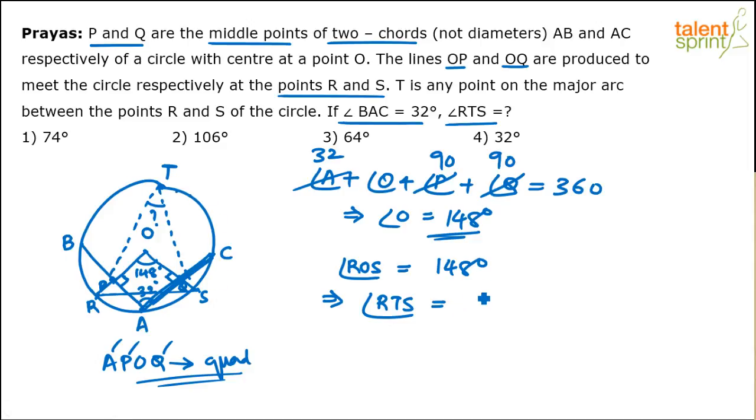So RTS will be equal to angle ROS by 2, which comes out to be 74 degrees. So option 1, 74 degrees will be the final answer. I hope all of you have followed this. Yeah, I think many of you have got 74 finally.